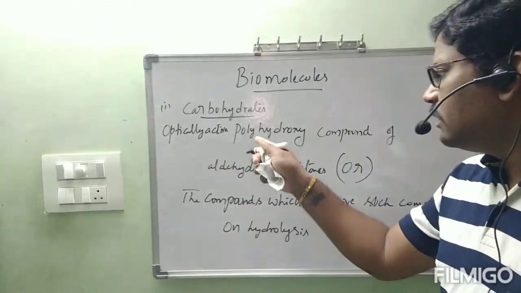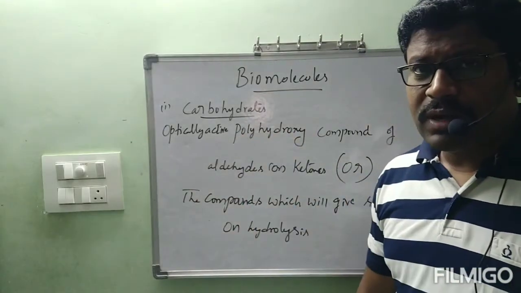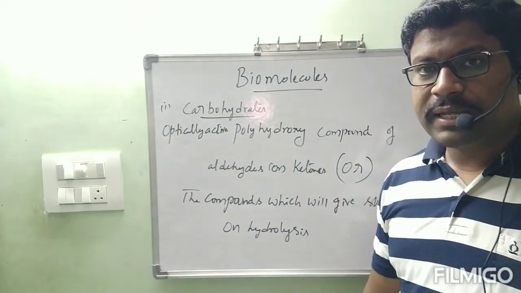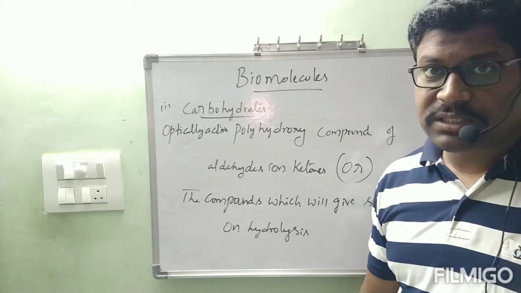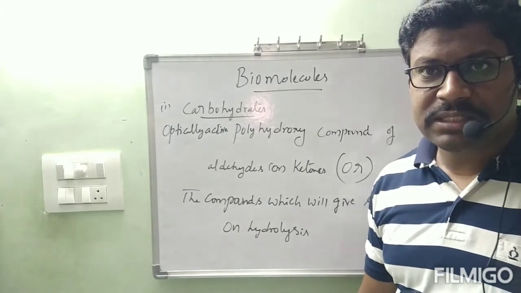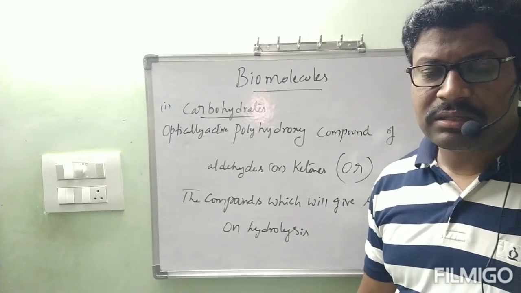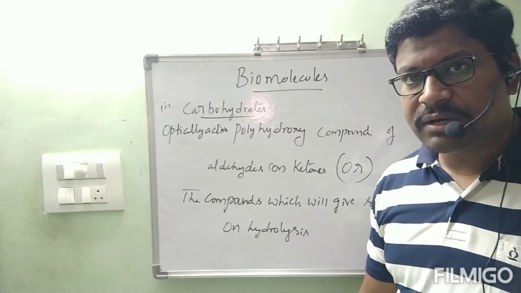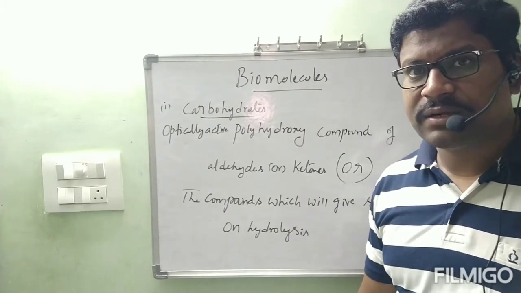Next, polyhydroxy. What is meant by hydroxy? Hydroxy means OH group. If the OH group is present as the principal functional group, that is called alcohol. But here, why do we call it hydroxy?